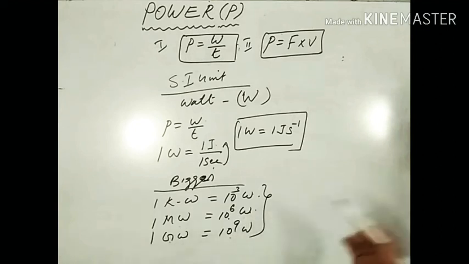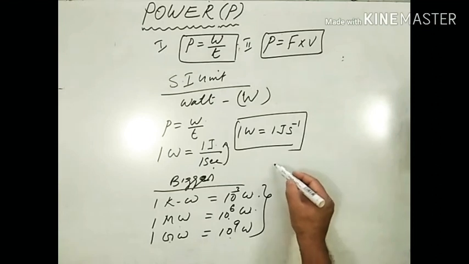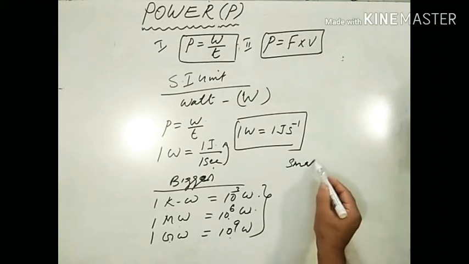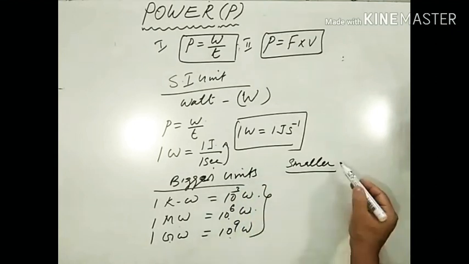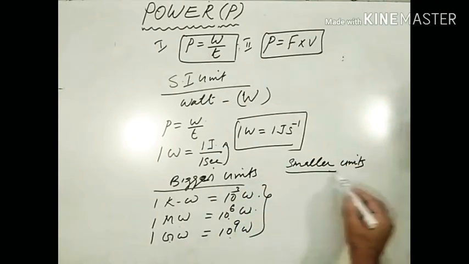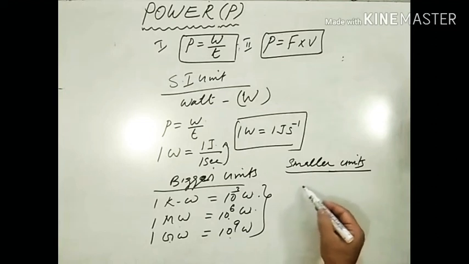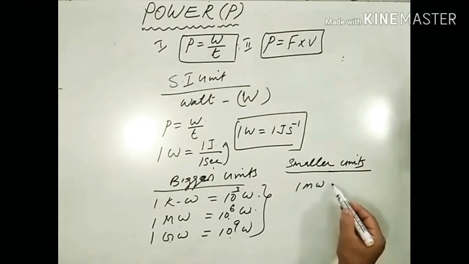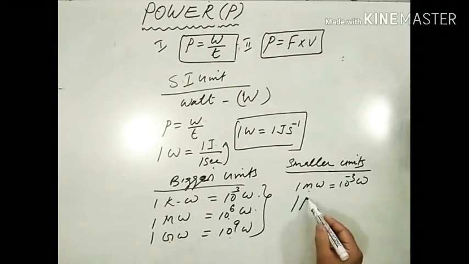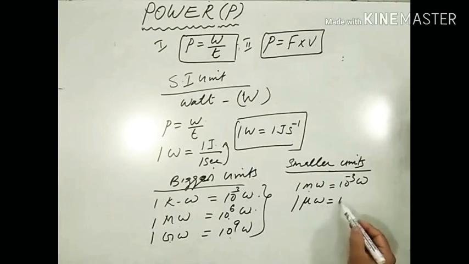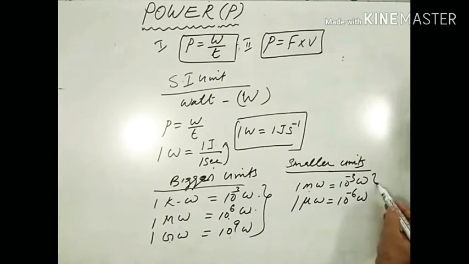Then there are smaller units also. Smaller units of power. These are bigger units and smaller units of power. Milliwatt, 1 milliwatt, mW, small m, is equal to 10 to the power minus 3 watt. Then 1 microwatt, 1 μW, 1 microwatt is equal to 10 to the power minus 6 watt. So these are the commonly used smaller units of power.